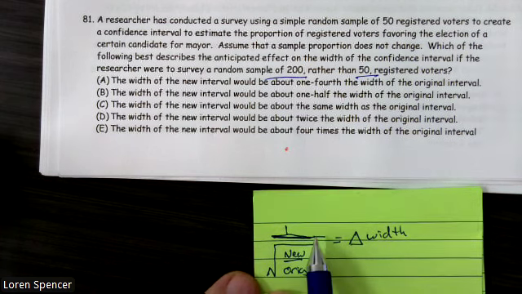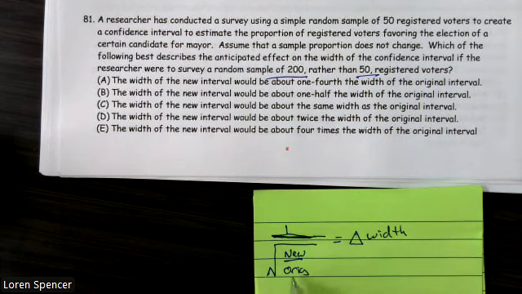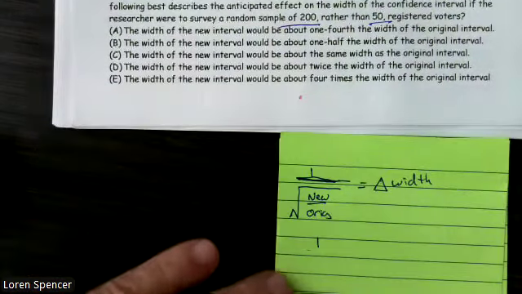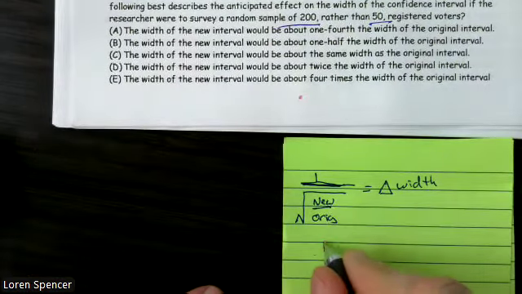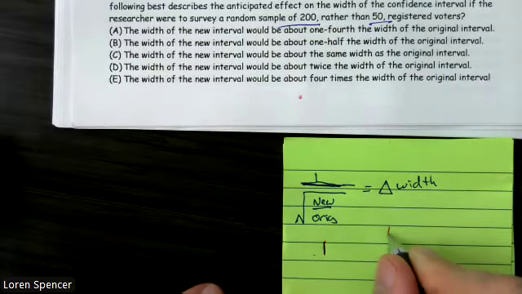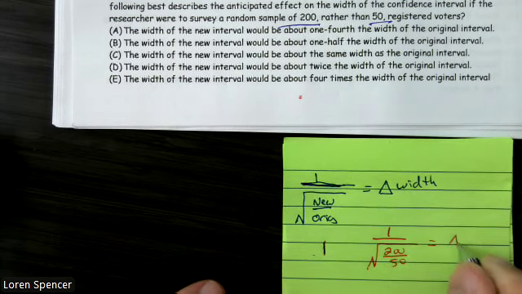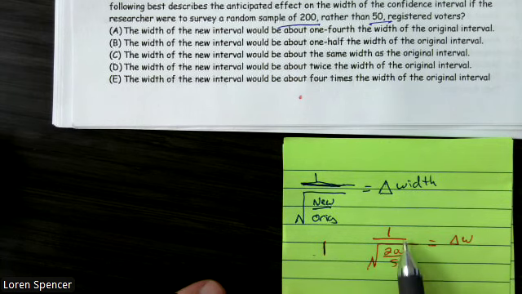In this case, they gave us the new and the original. So we have 1 over the square root of the new, 200, over the old, 50, equals the change in the width. Well, 200 divided by 50 is 4.